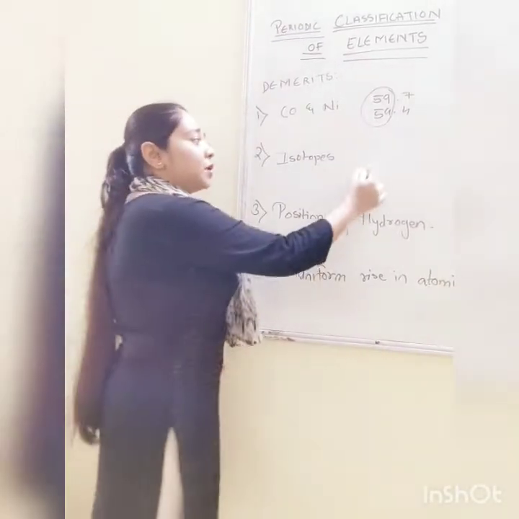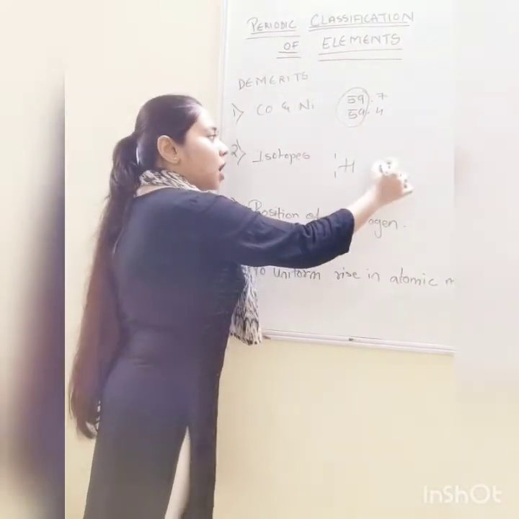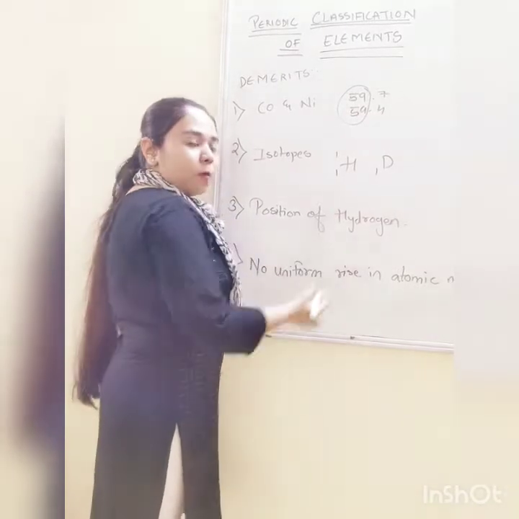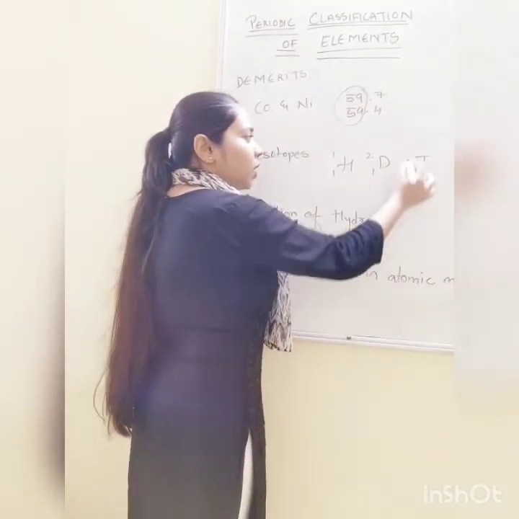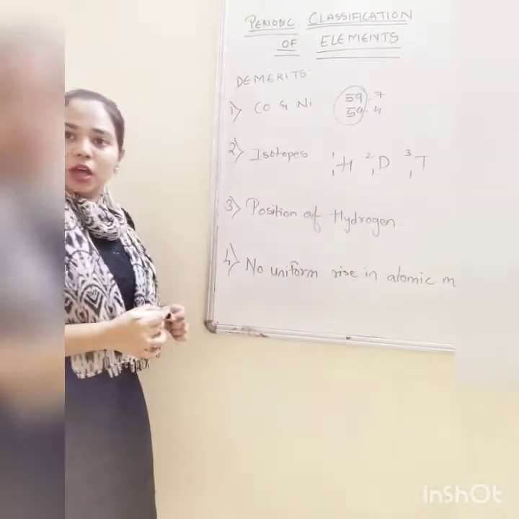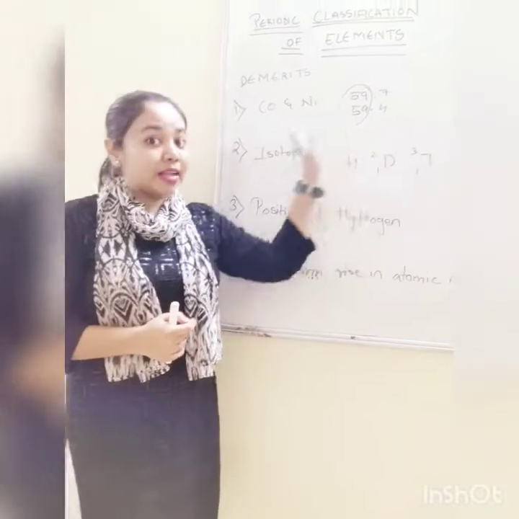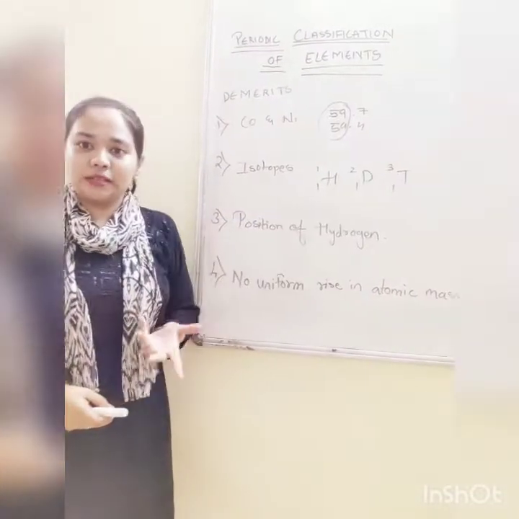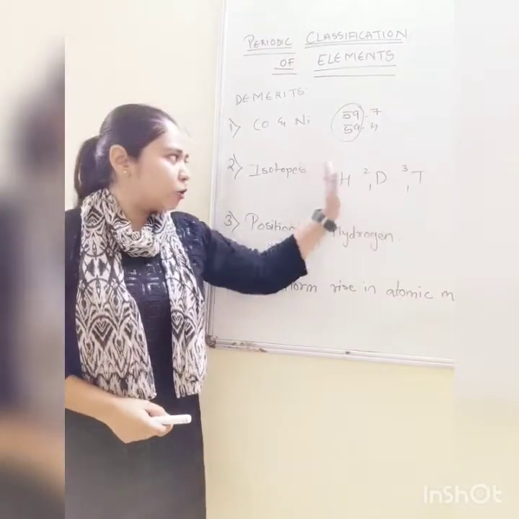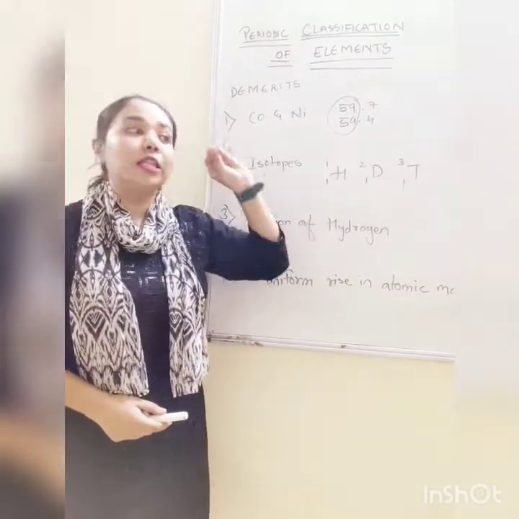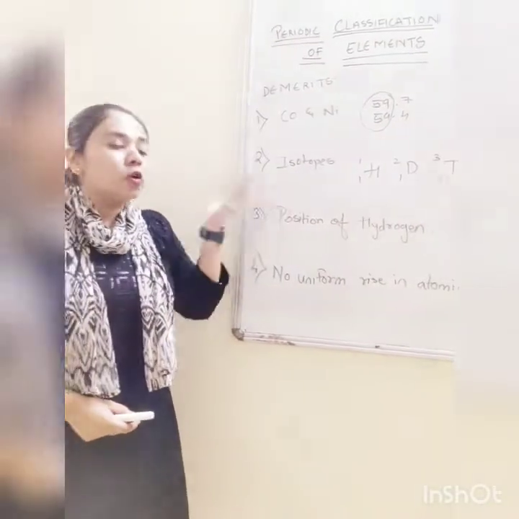For example, if you take hydrogen, atomic number 1 and atomic mass 1, but deuterium has atomic number 1, mass 2, and tritium has atomic number 1 and mass 3. So these are also elements now. Atomic number is 1, but the mass number is changing. So where to place them? They have the properties of hydrogen only. The properties that hydrogen has, only those they are going to show. But they have different mass. So where to place them?